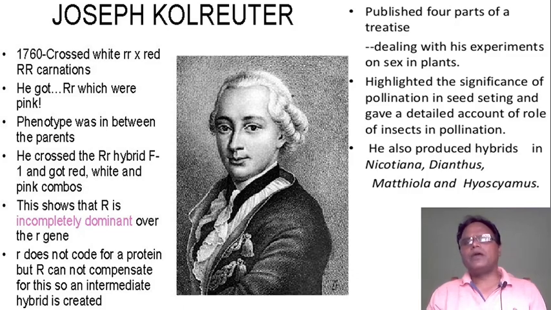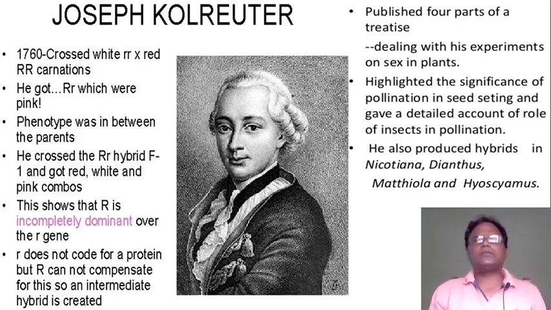Nicotiana, Dianthus, Mathiola and Hyoscyamus. These are the examples. Joseph Kolreuter crossed the white variety with the red, and he got the pink variety, and the phenotypic ratio is 1:2:1 and the genotypic ratio is also 1:2:1.